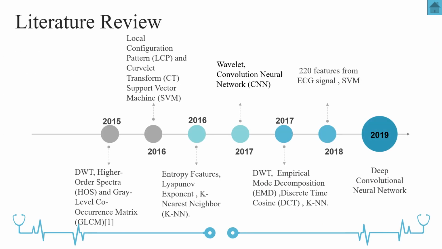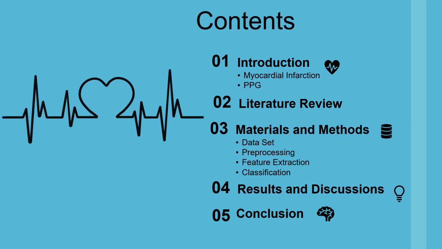In previous years, different techniques have been used with different methods for the identification of different cardiovascular diseases. In 2015, ultrasound images with a discrete wavelet transform were used for its identification. From 2016 to 2018, ECG was used with different methods like empirical mode decomposition and wavelet convolution neural network, and in 2019, a deep convolution neural network was applied.